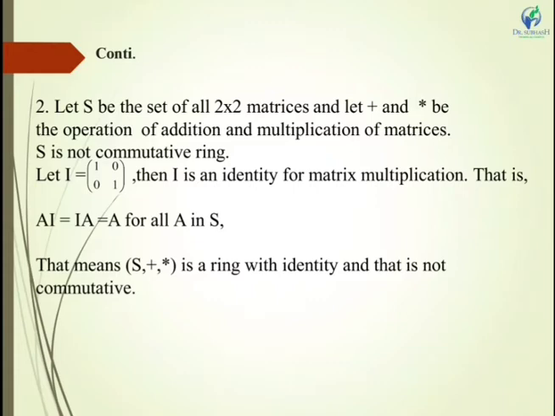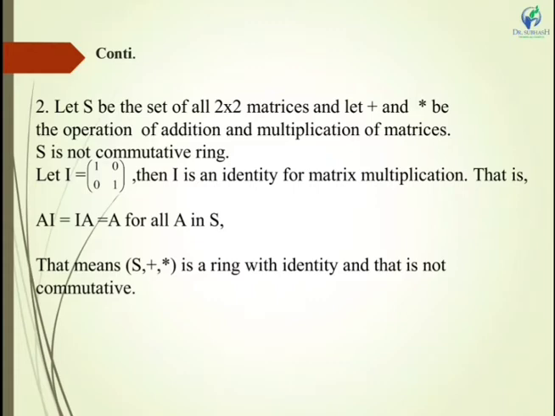Why will S not be a commutative ring here? Because for a commutative ring, we need that A into B must be equal to B into A, and this is not always true for matrix multiplication, so it will not be a commutative ring.